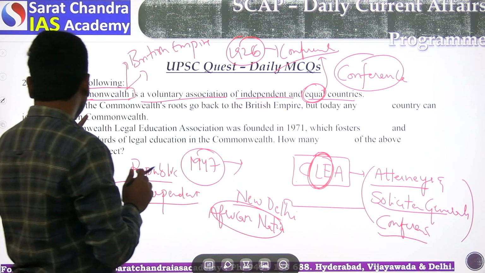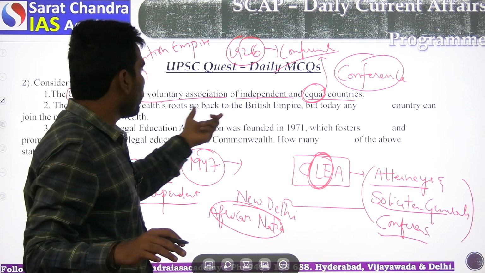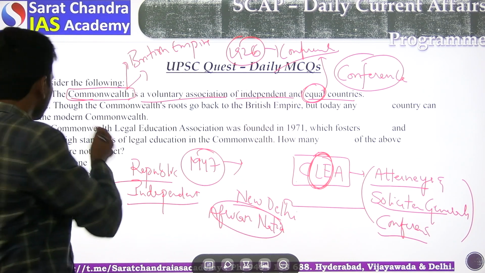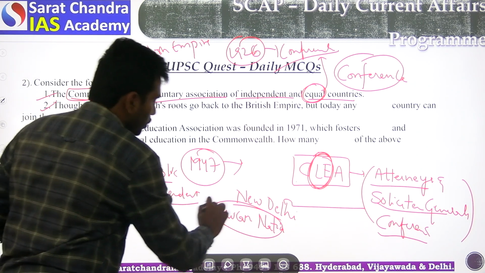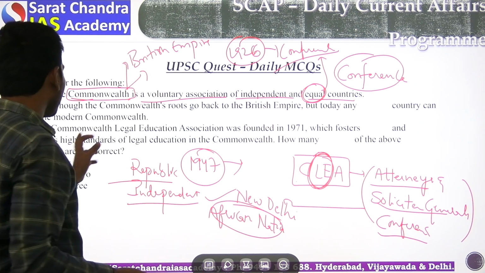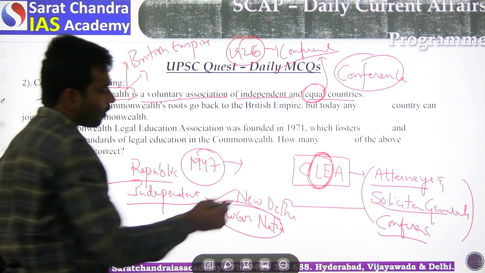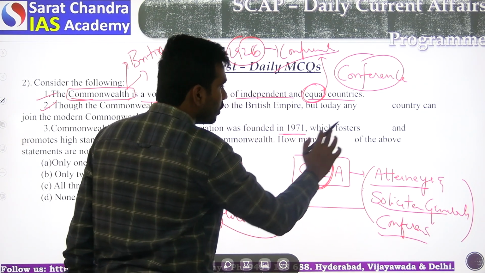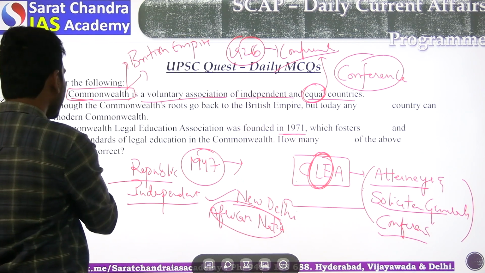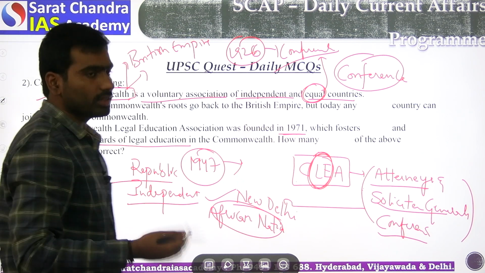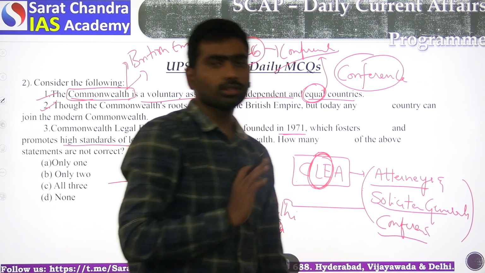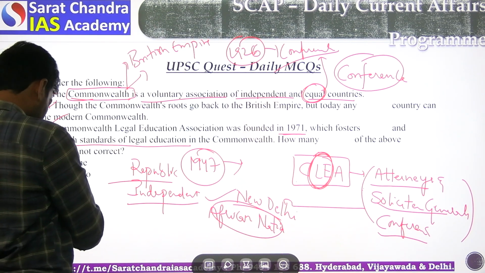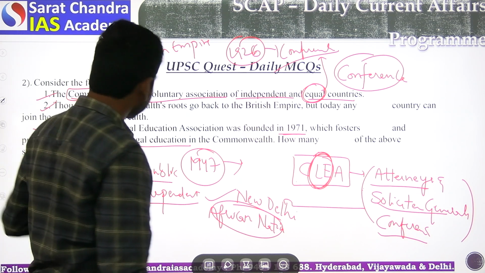Okay. So next, the roots of the Commonwealth go back to the British Empire, but today any country can join the modern Commonwealth. Yes, that is also correct. Recently African nations joined. Okay, the Commonwealth Legal Education Association was founded in 1971, which fosters and promotes higher standards of legal education. That is the objective of that particular association. So this is also a correct statement. So all three statements are correct.